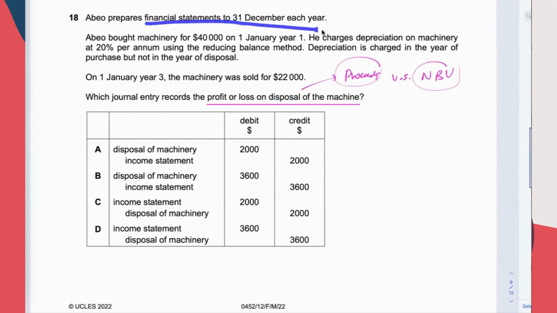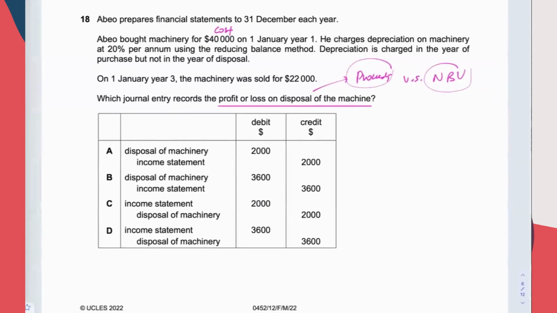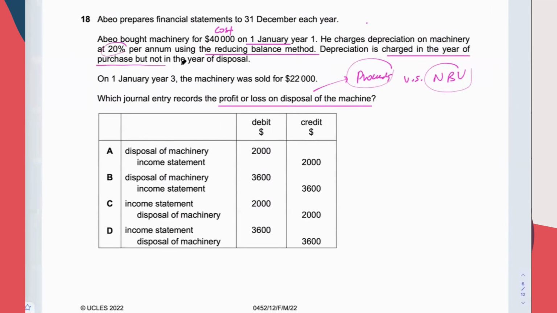Prepare financial statements to this day each year. Bought machinery 40,000. So this is known as the cost. In year 1, January 1st, depreciates using the reducing balance method, 20%. Charge in the year of purchase, but in the year of selling, they don't charge depreciation, none in the year of disposal. 1st January year 3, sold it for 22,000.